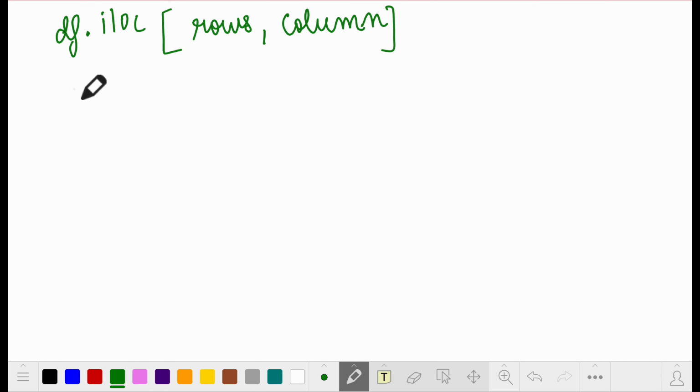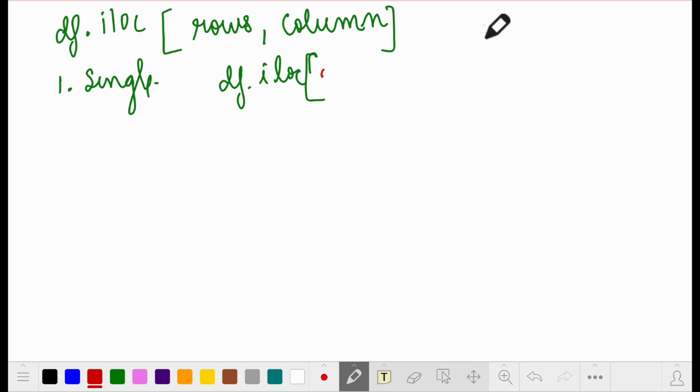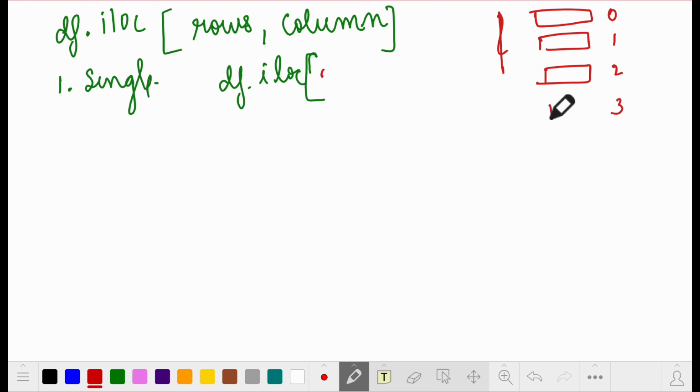Let's say I just want to pick a single row. So what I will do is df.iloc. Now remember, I don't have to pass a column. If I don't pass a column, it will by default assume I am calling a row. Let's say I have to print the first row. In the first row I have things like this, right? So how is the indexing done? 0 1 2 3. The indexing of rows is done like this, and I want the first row, so I will do 0, and it will give me the first one.